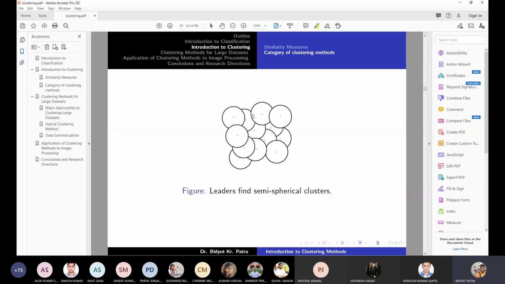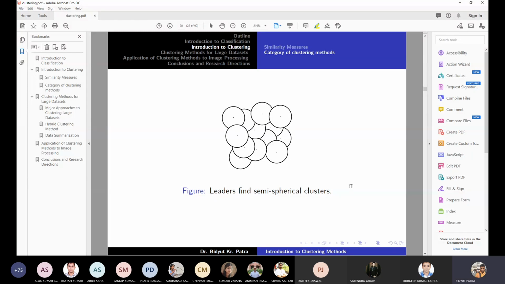If it is just above tau, obviously it will form a new cluster. Let's say you form a cluster here. There may be overlap between the regions, but there won't be any overlap between the points. The points which appear first to a cluster will be assigned to that cluster. But the shape of the cluster will be something like that.